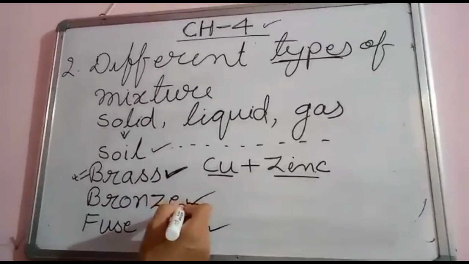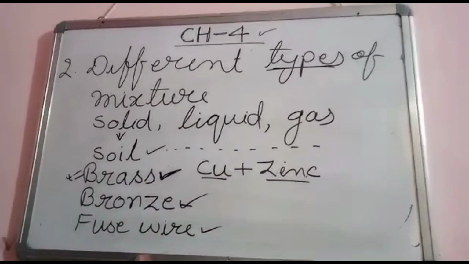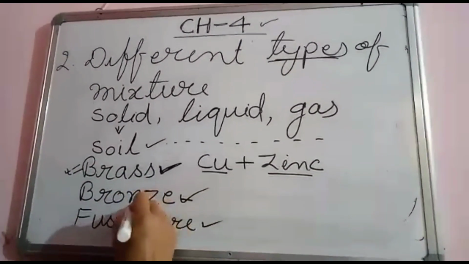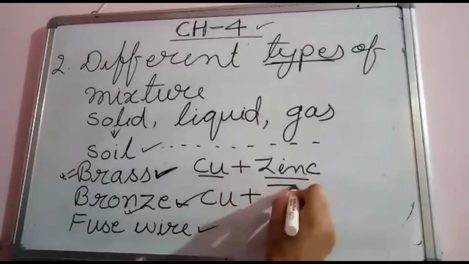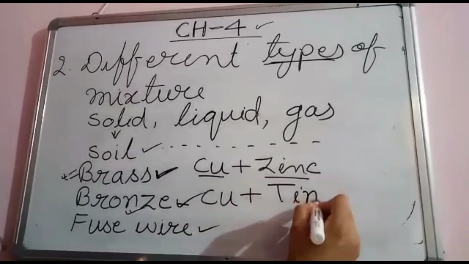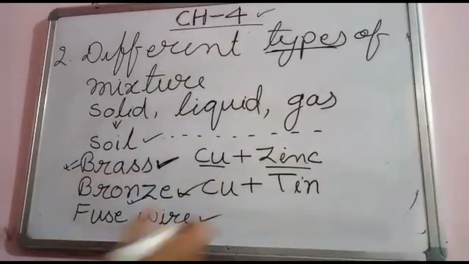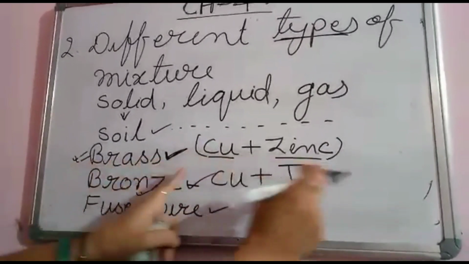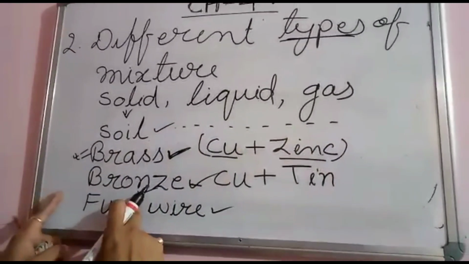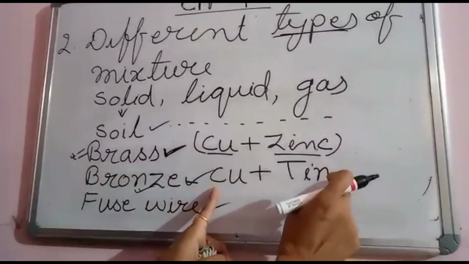And bronze is also a mixture of copper plus tin. So brass is made up of copper and zinc, and bronze is made up of copper and tin.